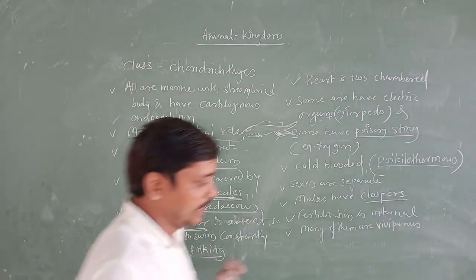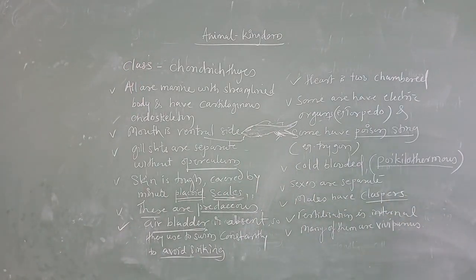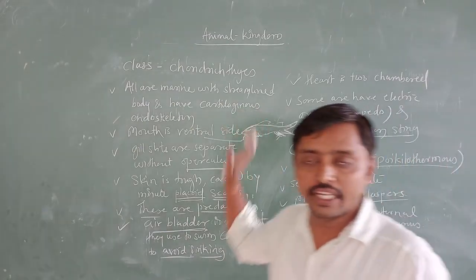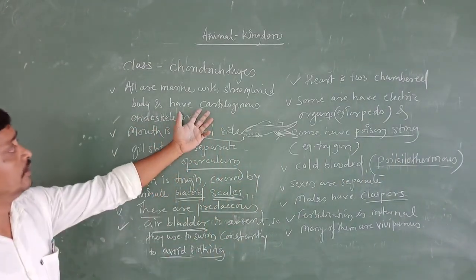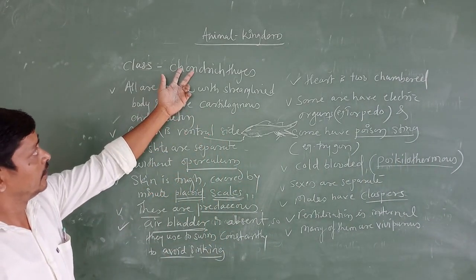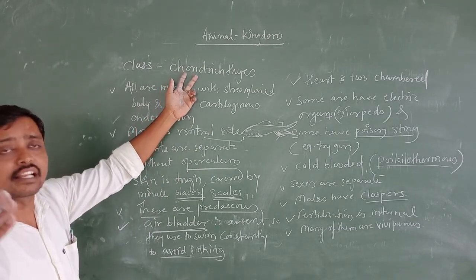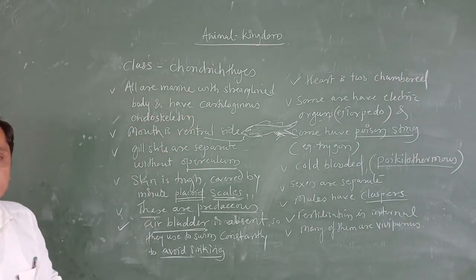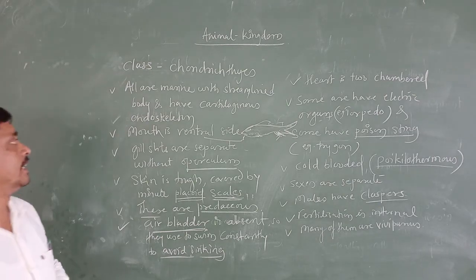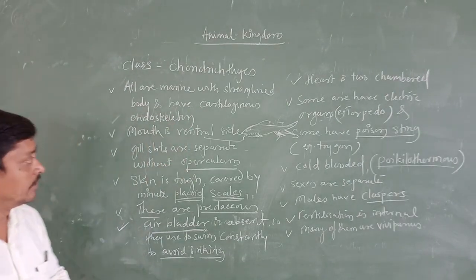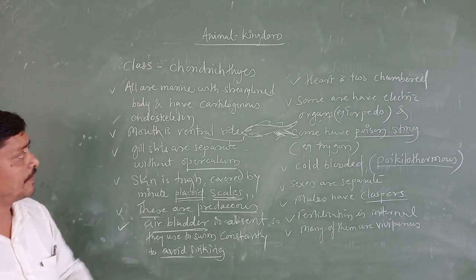Chondrichthyes general characters: these all are marine fishes with a streamlined body and have a cartilaginous endoskeleton. Due to the presence of cartilage as an endoskeleton, we call them cartilaginous fishes too. Cartilaginous fishes are also called Chondrichthyes. Whatever fishes come under the class Chondrichthyes are called cartilaginous fishes because their endoskeleton is made up of cartilage.